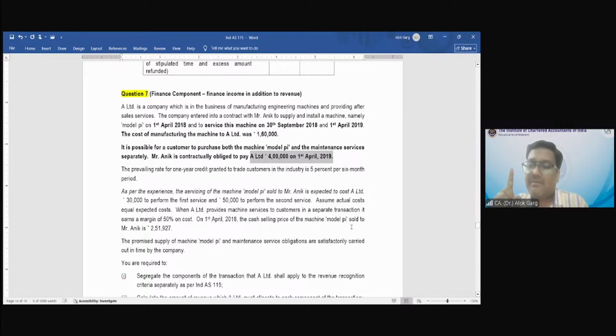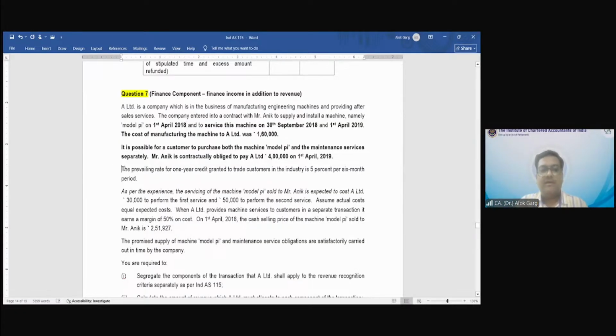And when has this customer purchased this machine? 1st April, but which one, 18 or 19? 18. 1st April 18, right? So the company sold the machine on 1st April 18. The customer purchased the machine on 1st April 18, but the customer is paying the consideration on 1st April 19. It means the machine is sold on credit for 1 year or more, right?